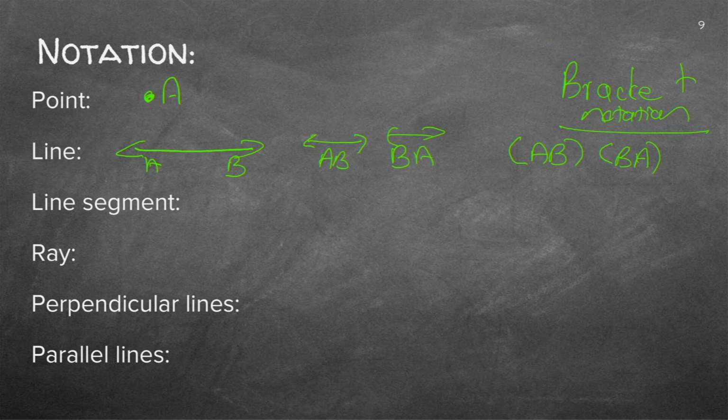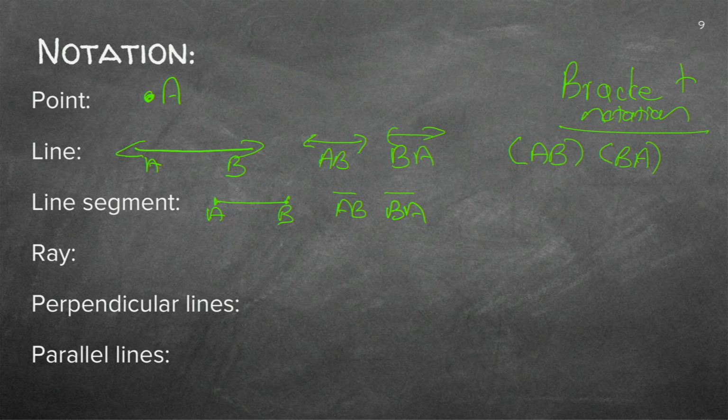Now a line segment, remember there's a starting point and an end. That is A, B, right? So if we write it, we're going to say AB with just a line with no arrows, or BA, same thing. If you describe a line from B to A or from A to B, it's the same line. You agree with me? And there's also a way that we can do it with bracket notation.